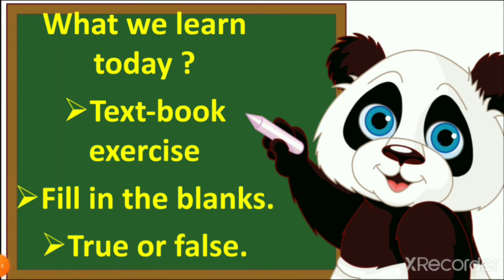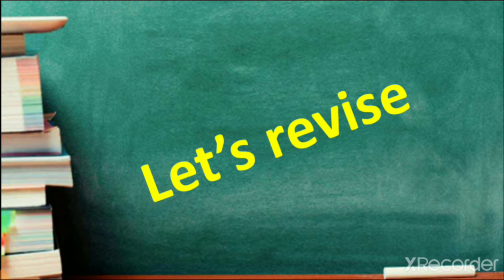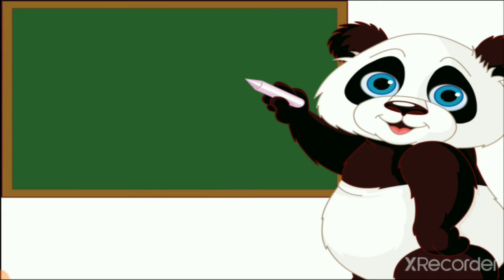No. So let's revise what we learned yesterday. So yesterday we learned about one animal which we keep with us, right? So which animal is it? Fish. So yesterday we learned about the aquarium.